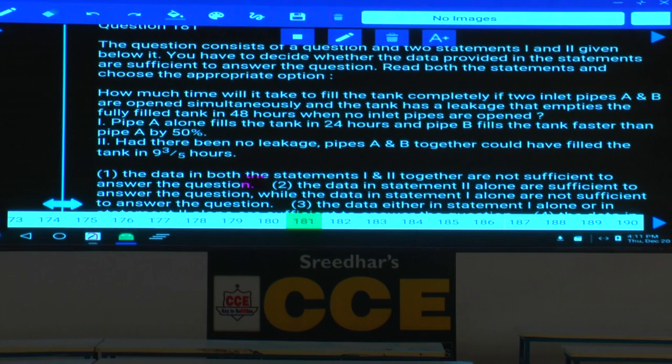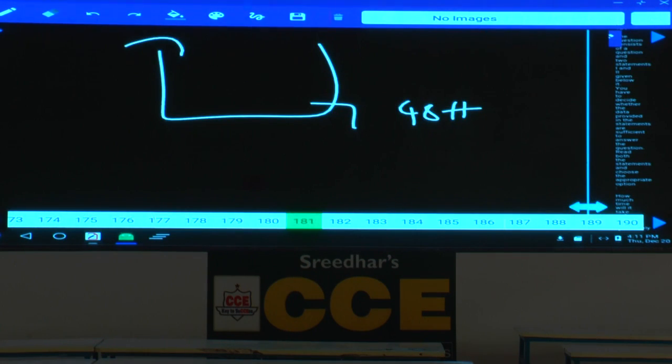Your question is finally about the time to fill the tank by taps A and B when leakage is there. So, to answer this question, what do we need to know? Come on, guess. What information is required for us to answer the question?